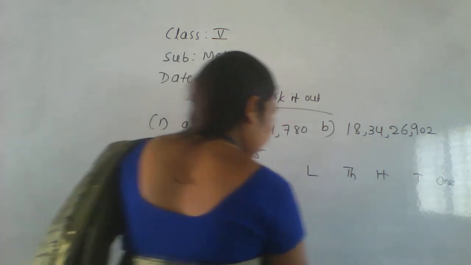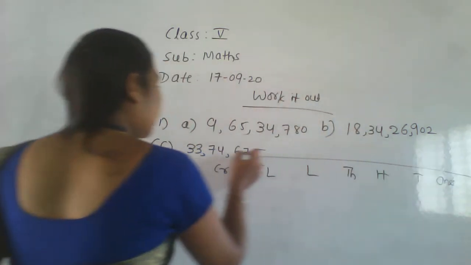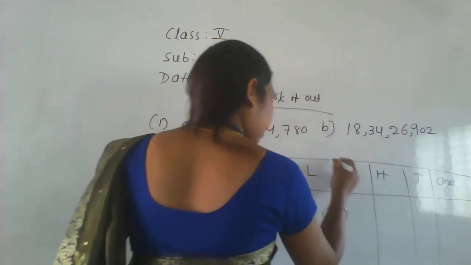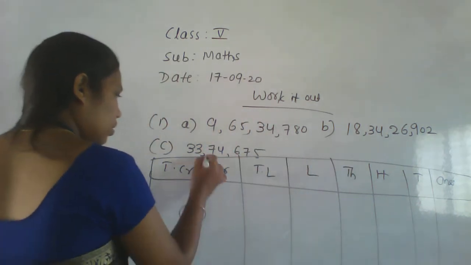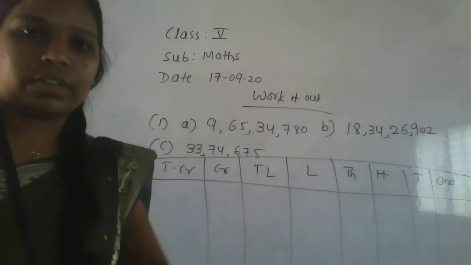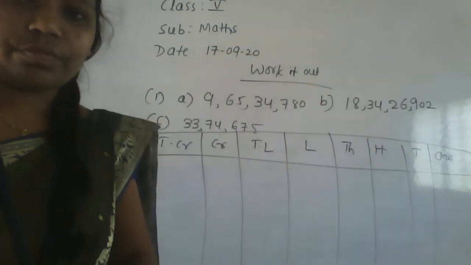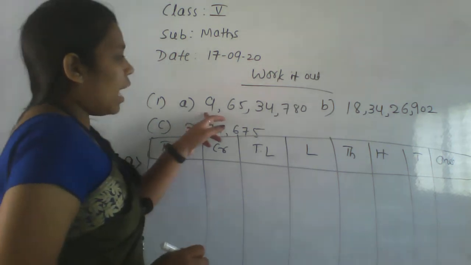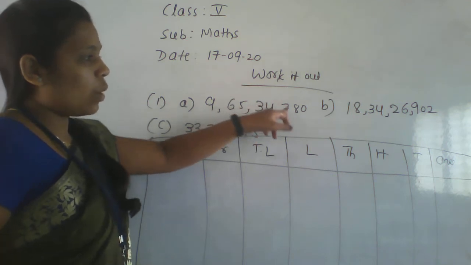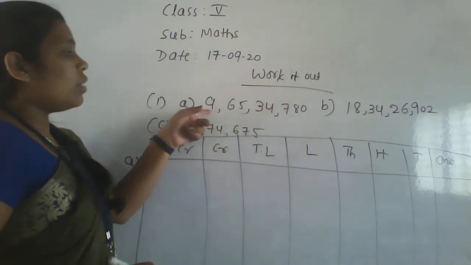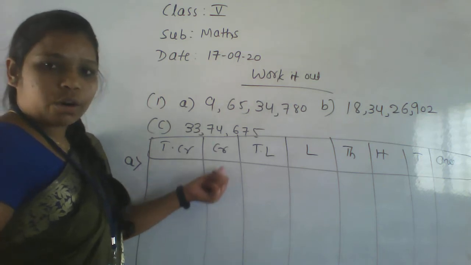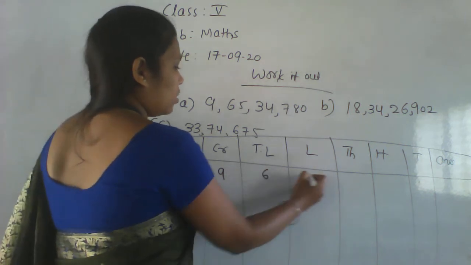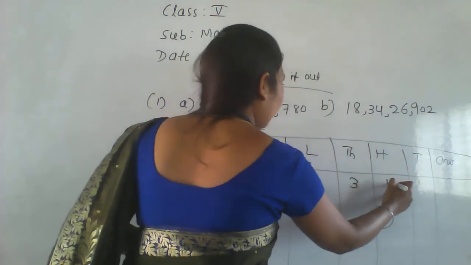So this is the place value chart they given here. Using a scale you have to draw here. Okay. So write the first one first. See here, first one I am writing, that is A. 9 crore 65 lakh 34,780 is there. So 9 crore means here 9. In the crore value there will be a 9. So write here 9. Next 6. Here 5. 3, 4, 7.